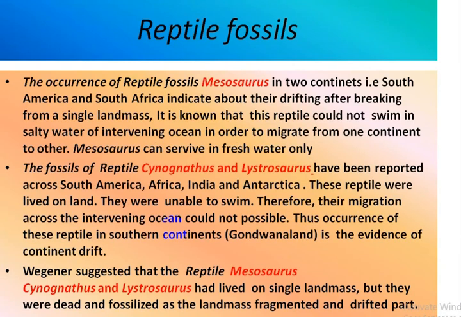Another reptile is Cynognathus and Lystrosaurus. These have been reported across South America, Africa, India and Antarctica. These reptiles lived on land. They were unable to swim. Therefore, their migration across the intervening ocean was not possible. Thus, the occurrence of these reptiles in the southern continents, that is Gondwanaland, is the evidence of continental drift.